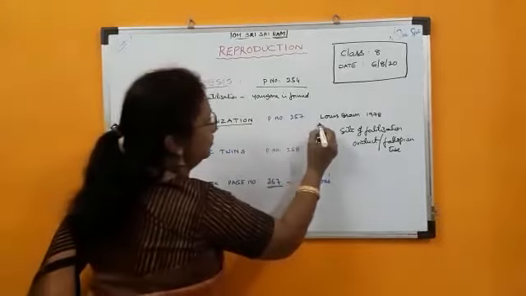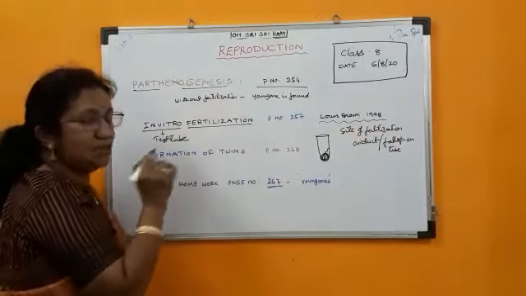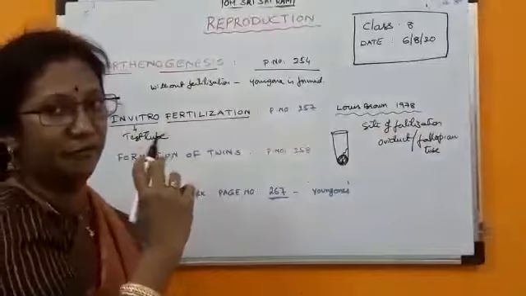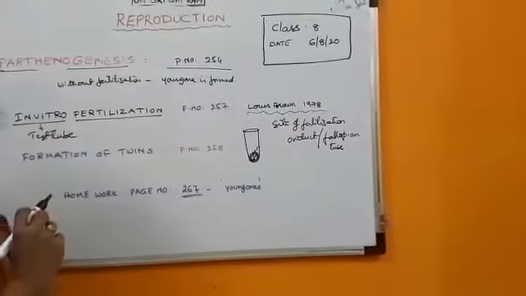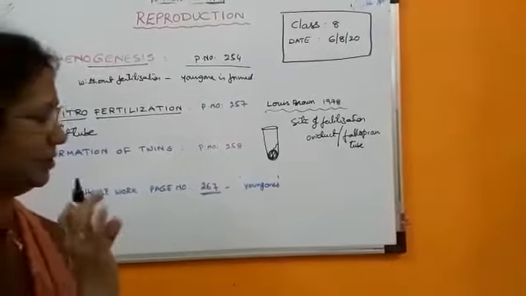So this is called in vitro fertilization, or test tube baby. The first test tube baby was born in 1978. His name is Louis Brown. You can collect some information about in vitro fertilization or test tube babies. Such babies are called test tube babies.